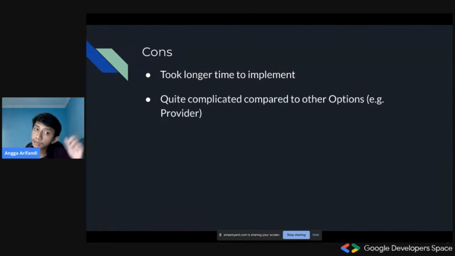And the cons is definitely that this would take longer to implement compared to other state management, or if we don't use state management at all, it would take a lot of time using Redux. And then it is quite complicated compared to other options. For example, if we use provider, it would be much simpler.